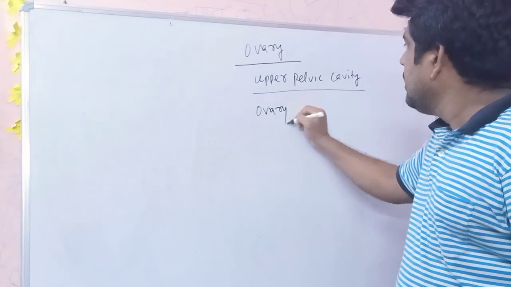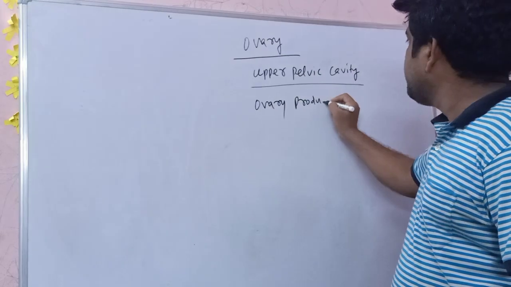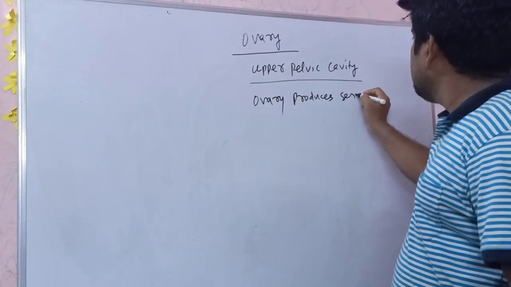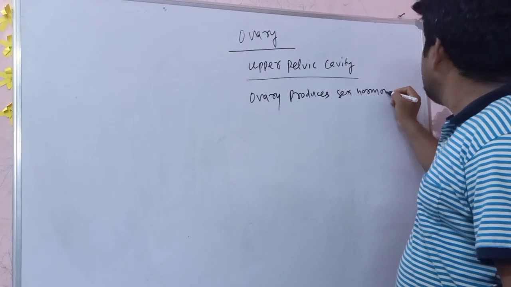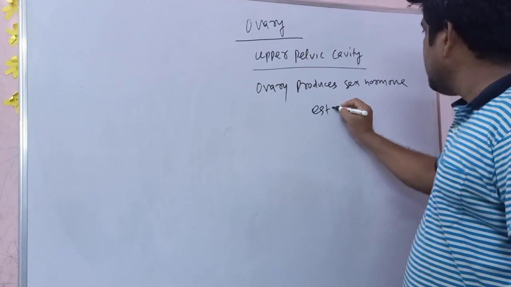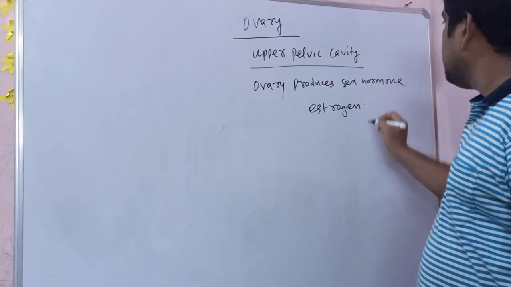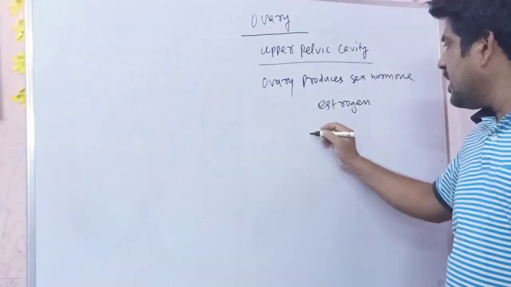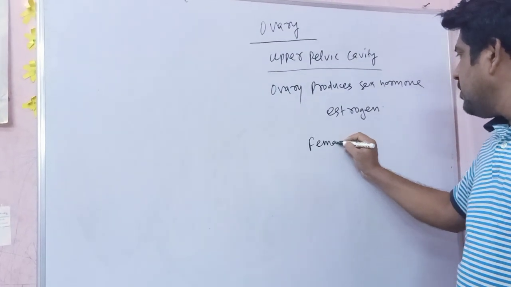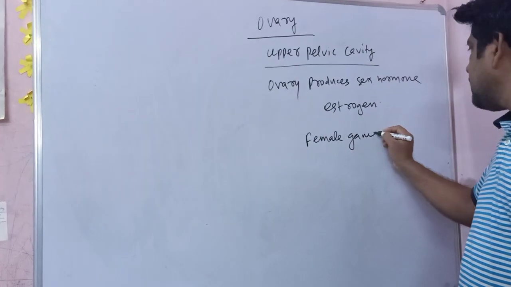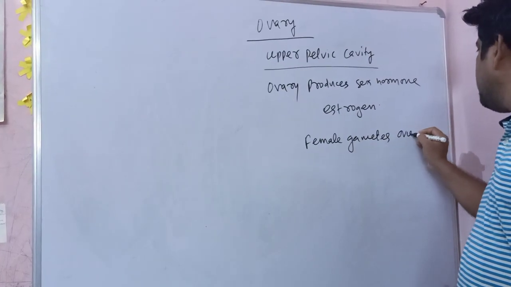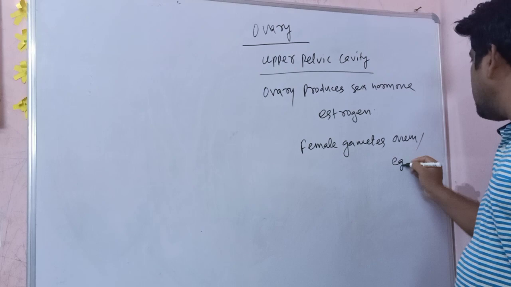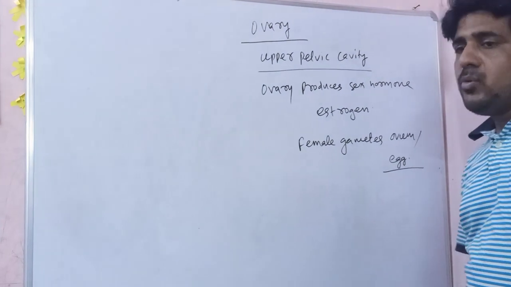Ovary produces the sex hormone estrogen and the female gamete, ovum, also called egg.